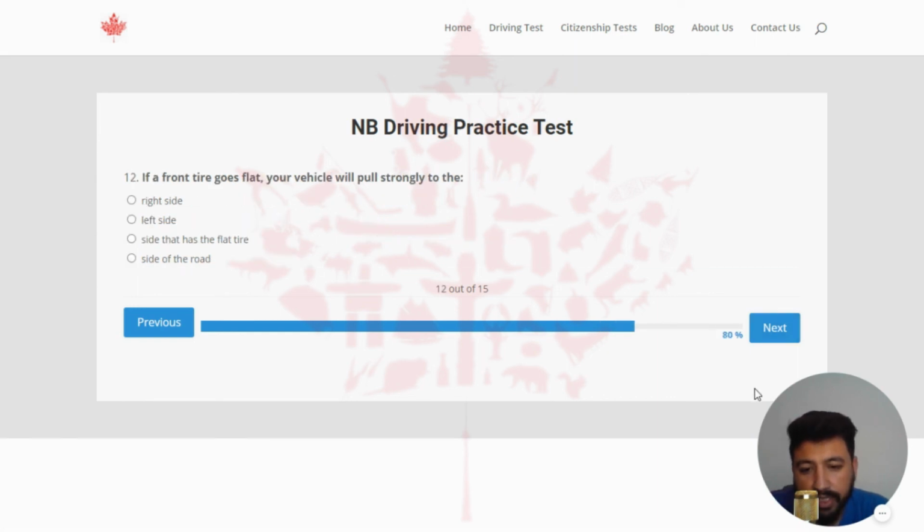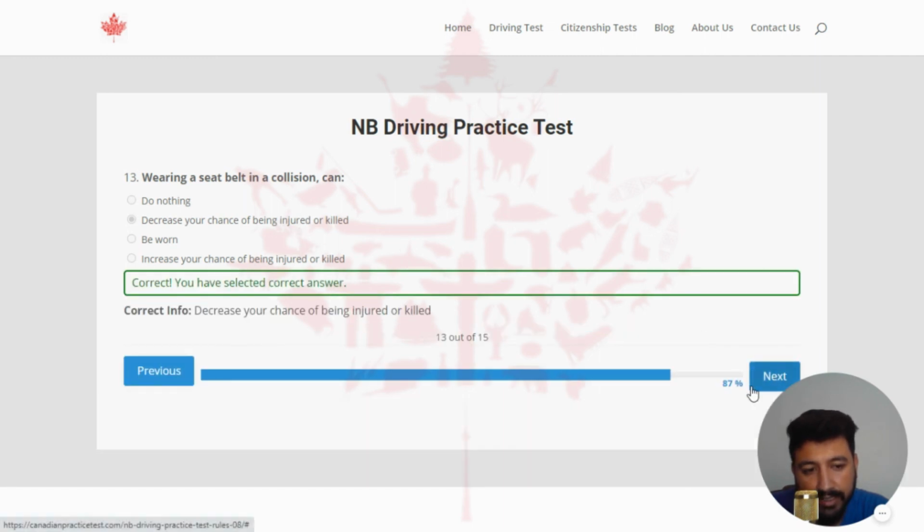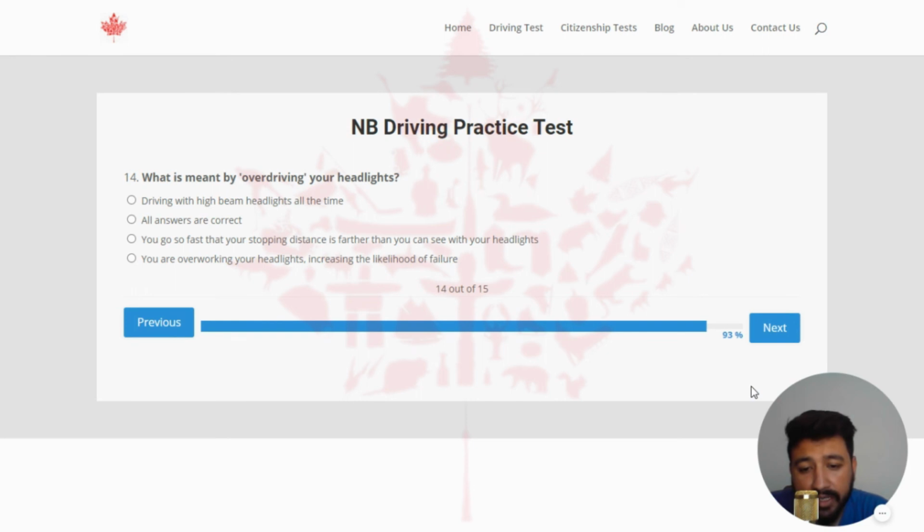Next, the 12th question is: if a front tire goes flat, your vehicle will pull strongly to... the right answer is the side that has the flat tire. So I'm going to select the third one. Next, the third last question of the last quiz is: wearing a seatbelt in a collision can... The right answer is decrease your chance of being injured or killed. So I'm going to select the second option, which should be the right one. Yeah, right. Next, the second last question is: what is meant by overdriving your headlights? The right answer is you go so fast that your stopping distance is farther than you can see with your headlights. So I'm going to select the third one.